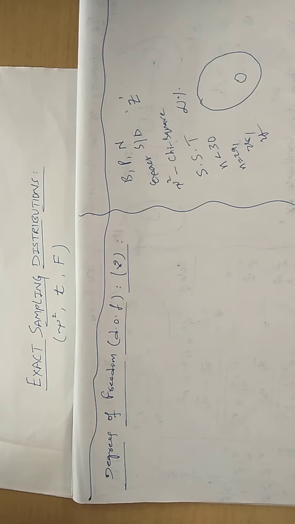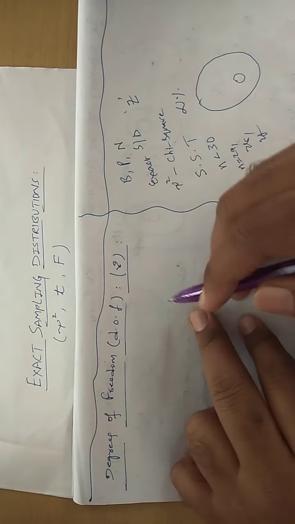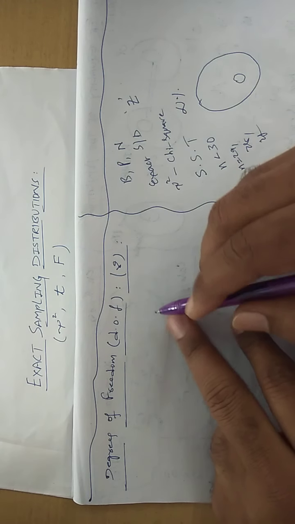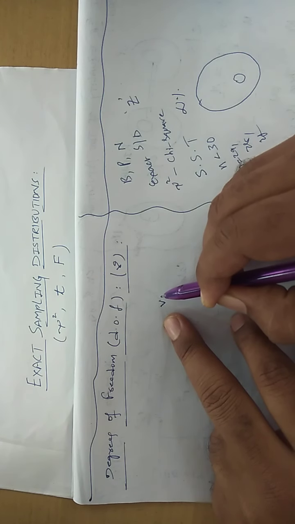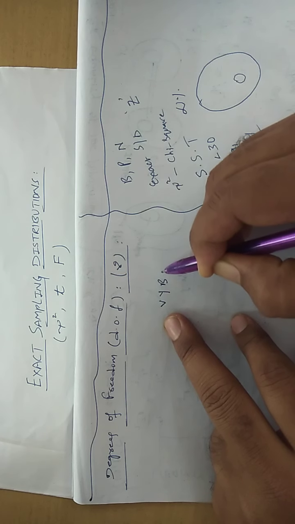Actually, what do you mean by degrees of freedom? The degrees of freedom is nothing but the extent of freedom enjoyed by a given set of observed frequencies, or the extent of independence enjoyed by the given set of observed frequencies. You call that the degrees of freedom. The best example to understand the purpose of the degrees of freedom is nothing but let us take this wonderful example.